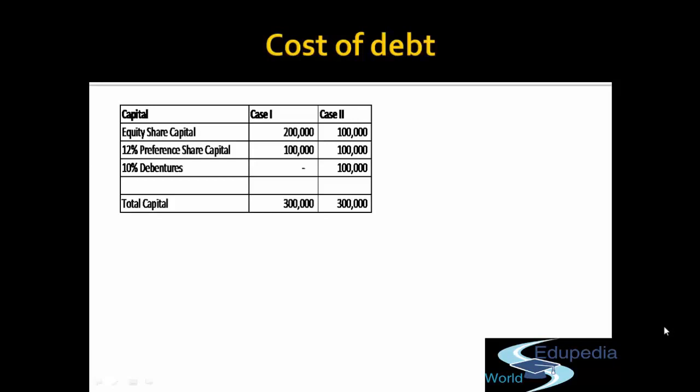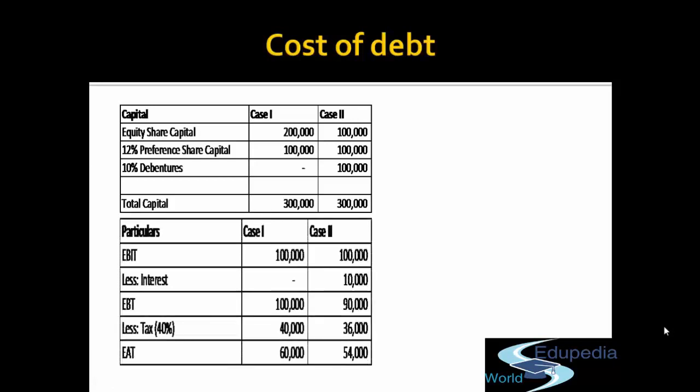So if I prepare the P&L for the company in case 1 and case 2, let's talk about case 1 first. In case 1, let's say the profit is 1 lakh rupees. In case 1, there is no debentures. So there will be no interest cost. Zero interest cost. So the earning before tax will remain rupees 1 lakh. Let's say the company is in a tax bracket of 40%. So 40,000 will be the tax amount. And the earning available after tax is 60,000 rupees.